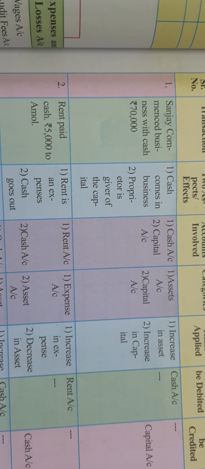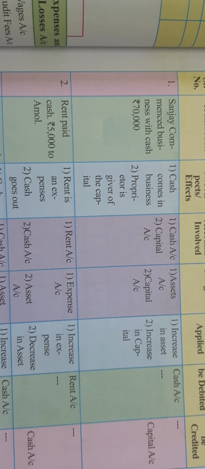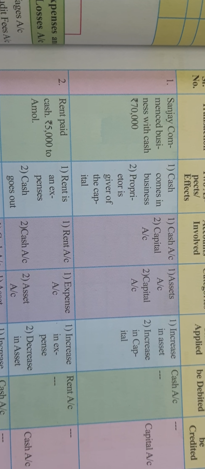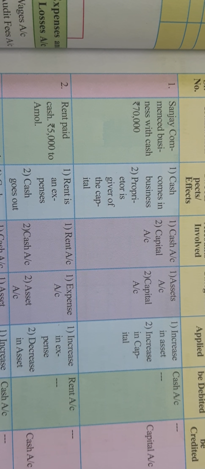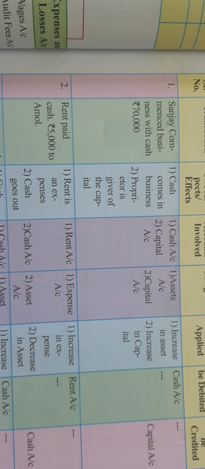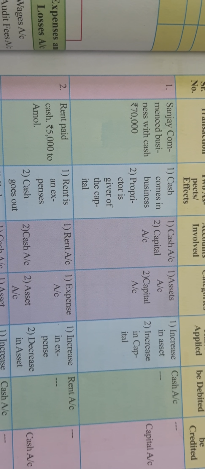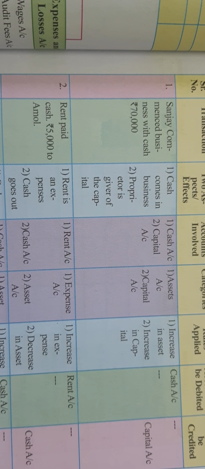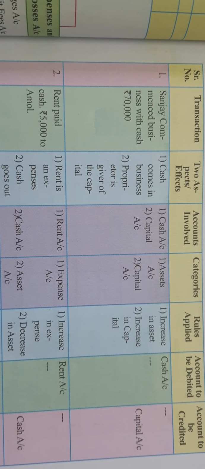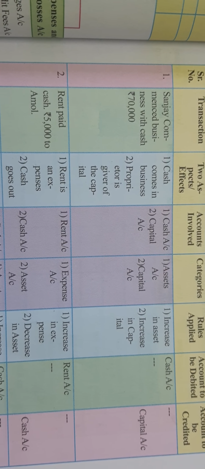The rule of real account says debit what comes in, credit what goes out, right? So here cash comes in, so we will debit the cash account. Capital account, personal account. So the rule says debit the receiver, credit the giver. As the proprietor is the giver of the money, here we will credit the capital account. So this way the students will learn to apply the golden rules of accounting.